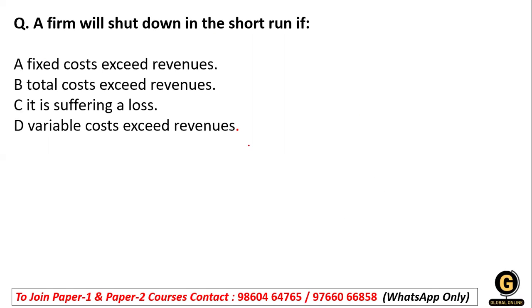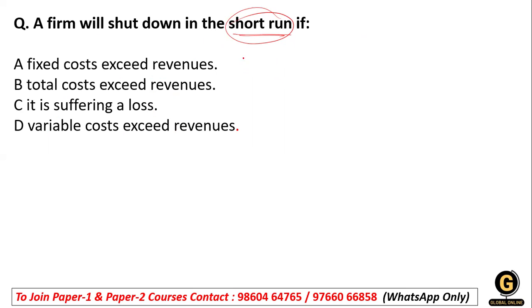Clear? Now, the firm will shut down in the short run. When is the firm going to be shut down in the short term? Option number 1, fixed cost exceeds revenue; total cost exceeds revenue, it suffers from the losses; and variable cost exceeds revenue.